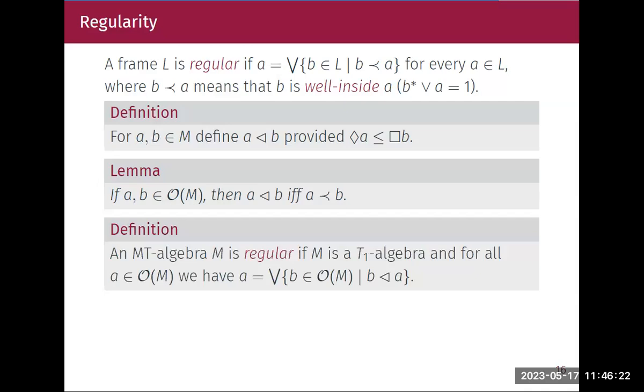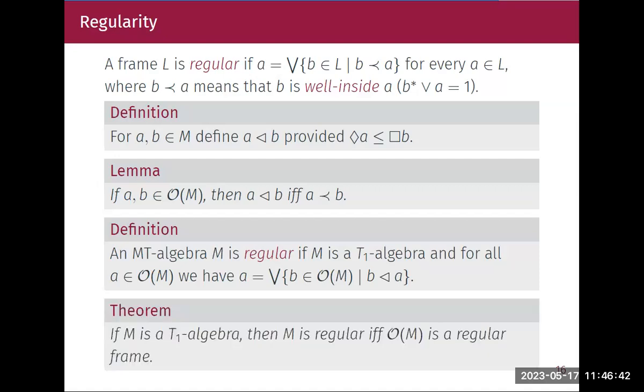And I say an algebra is regular if it is a T1 algebra, and every open element can be written as a join of open elements well inside it. From now on we are coinciding with the frames' real separation axioms. Again, we can easily prove that if M is a T1 algebra, then M is regular if and only if O of M is a regular frame. As I said, from now onwards, we will be in one-to-one correspondence with frames.